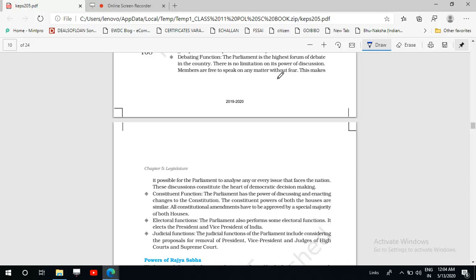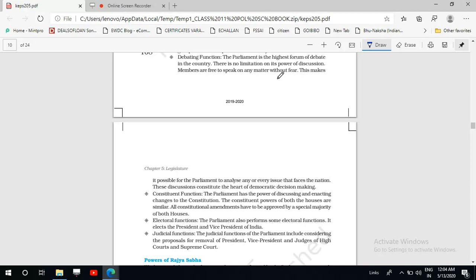Then electoral functions are also there. The parliament performs some electoral functions. It elects the President and Vice President of India. All the elected members of Parliament constitute the college which elects the President and the Vice President of India. Then there are some judicial functions.